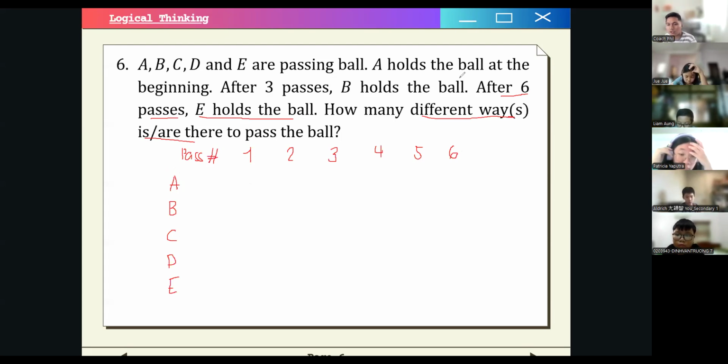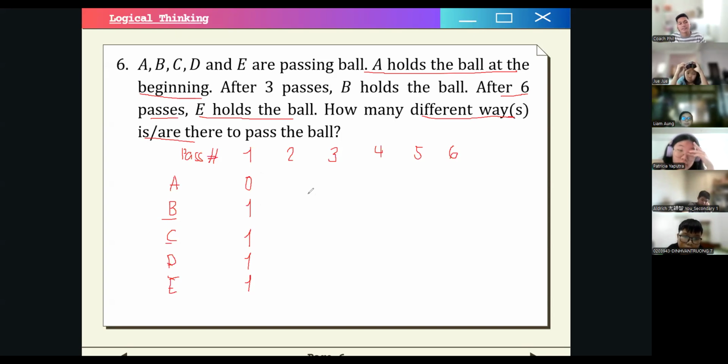So at the very beginning, we know that A holds the ball, no? So how many ways can the other people, B, C, D, and E, have the ball? In the first pass, you can't go to A again, right? Because A holds the ball at first, and then he or she passes to another person. So for each person, there is one way to have the ball. Okay, so A passes to any of the other 4 people.